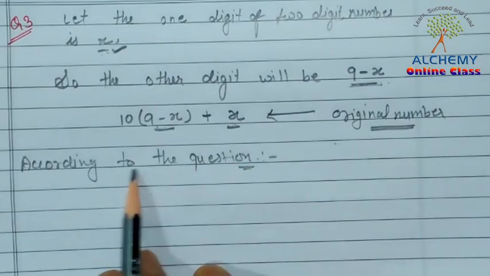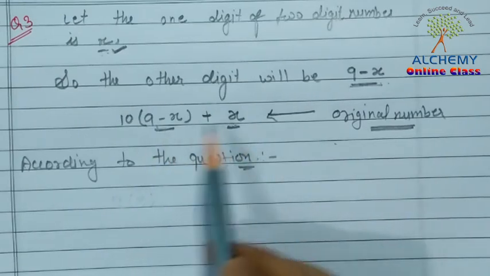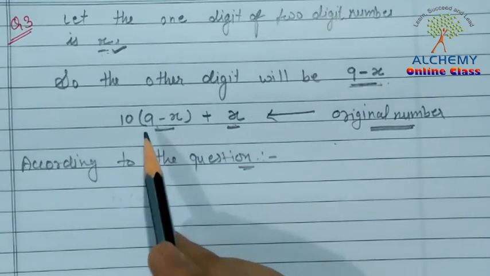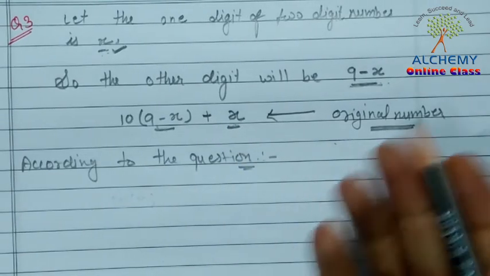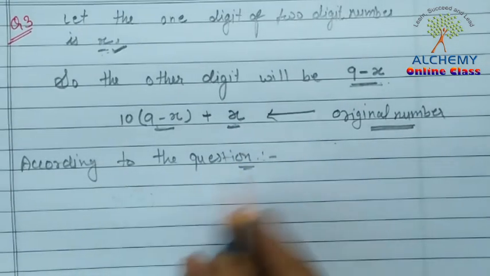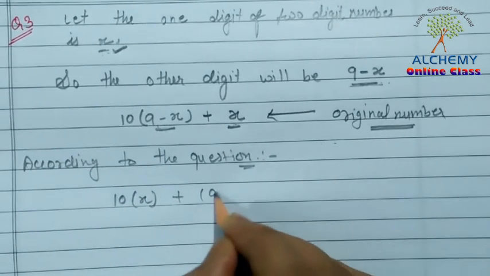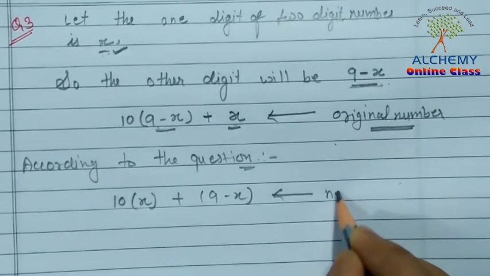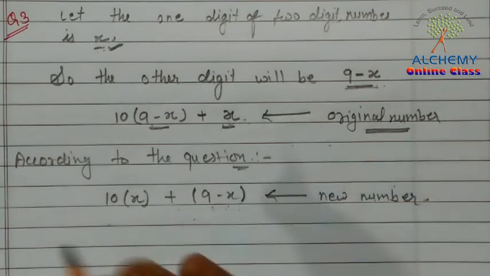So x takes the place of 9 minus x, and 9 minus x takes the place of x. We get 10x plus 9 minus x, and this is the new number.